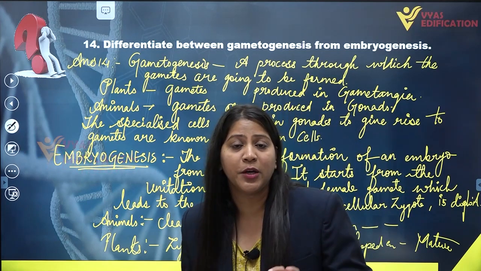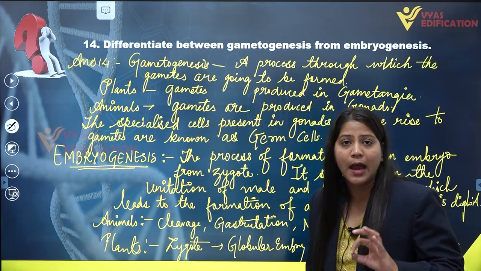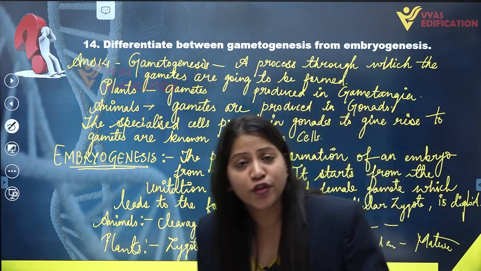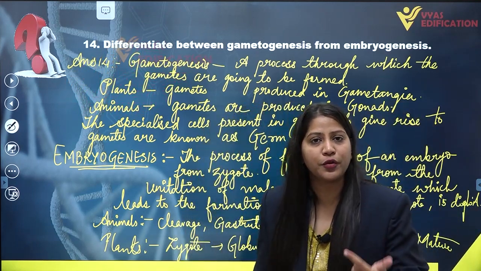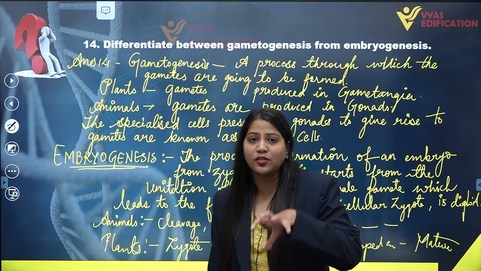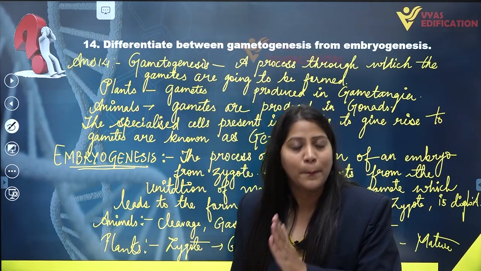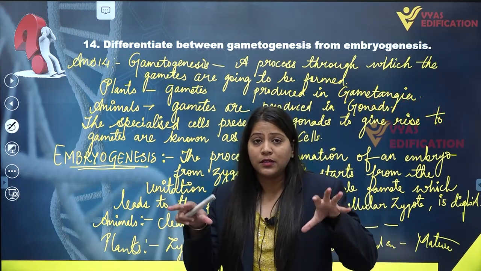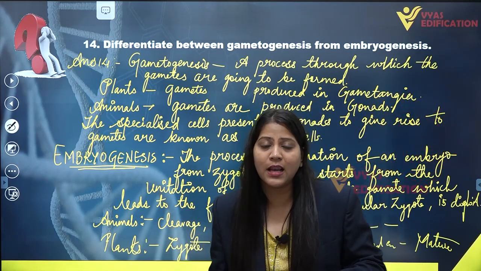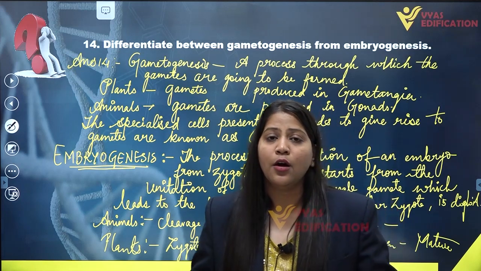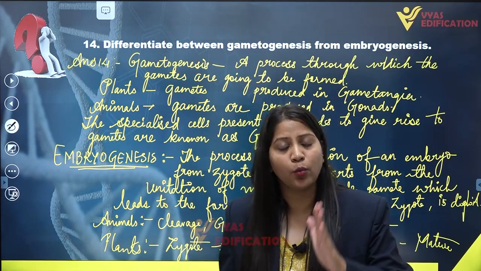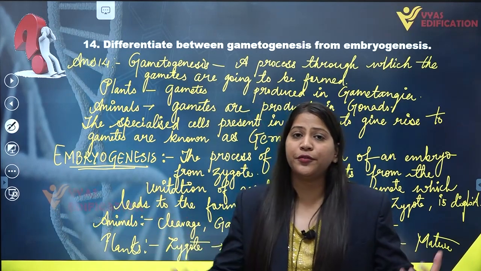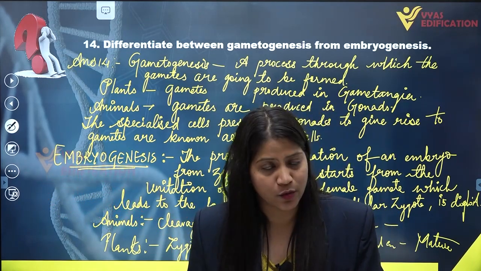or the differences between the gametogenesis process and the embryogenesis process. Gametogenesis is simply a process which includes the formation of two different types of gametes, the male gamete and the female gamete. These two types of gametes can form inside only one individual and can also form inside two different, separate individuals.